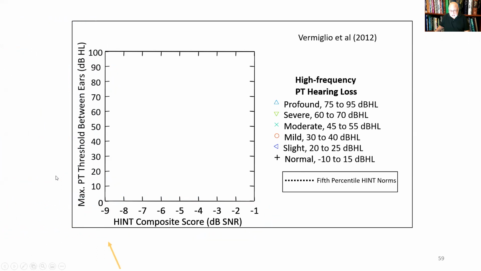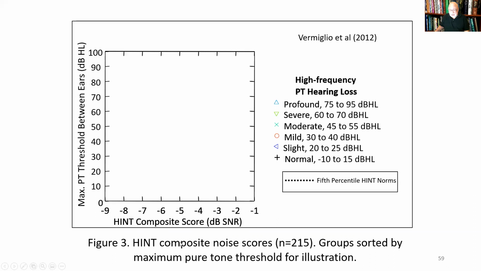So that's the y-axis, the x-axis, and the more negative the HINT composite score in dB signal to noise ratio, the better the performance. So the more negative the score, the better the performance. And so this is a good performance. This is a poor performance. And so these are the HINT composite scores, and the groups are sorted by the maximum pure tone threshold for illustration. A signal to noise ratio, all that means is the level of the speech signal minus the level of the noise. And the score is actually a composite of the thresholds across 3 listening conditions that I won't get into.